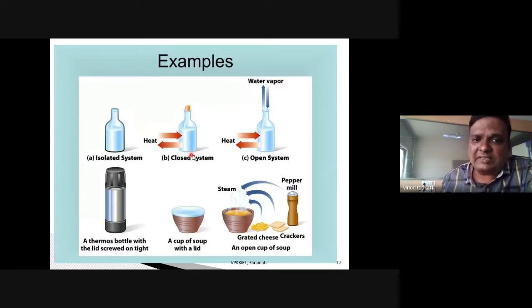Now, look at this example. It is interacting with heat with the surrounding, but it cannot exchange mass with the surrounding. So this is an example of a closed system. And look at this example, a thermos bottle. It cannot exchange mass or energy with the surrounding. So this is an example of an isolated system.